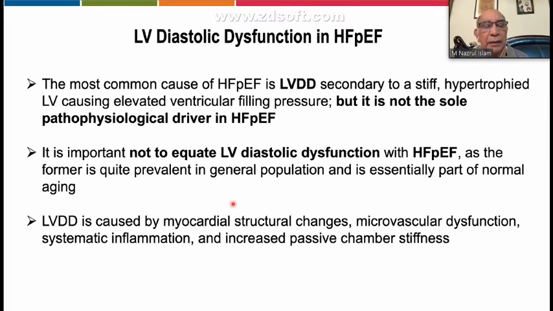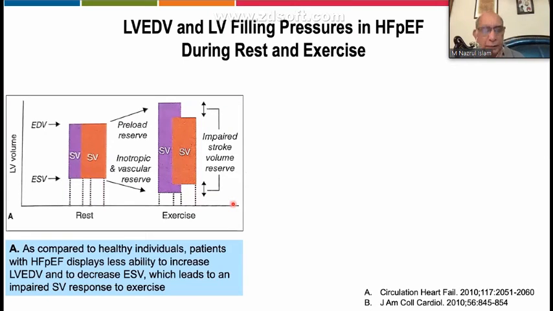we may detect left ventricular diastolic dysfunction. But the left ventricular diastolic dysfunction is caused by myocardial structural changes, microvascular dysfunction, systemic inflammation, and some increased passive stiffness of the chambers. Now we see two aspects of this dysfunction: left ventricular diastolic volume and left ventricular filling pressure in heart failure with preserved ejection fraction during exercise and rest.